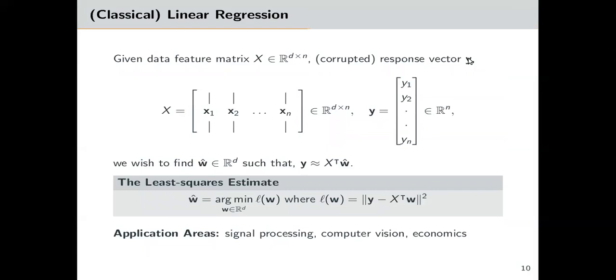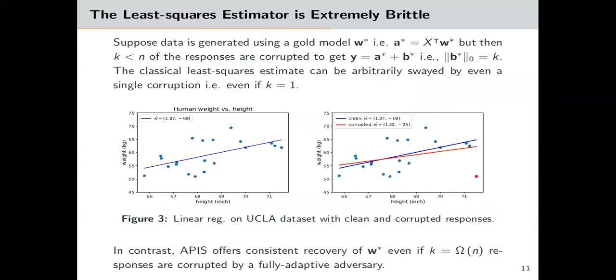Classical linear regression has applications in diverse areas. It takes a feature matrix X, a response vector Y, and minimizes the least square loss to find a linear model W hat so that Y is approximately equal to X transpose W hat.